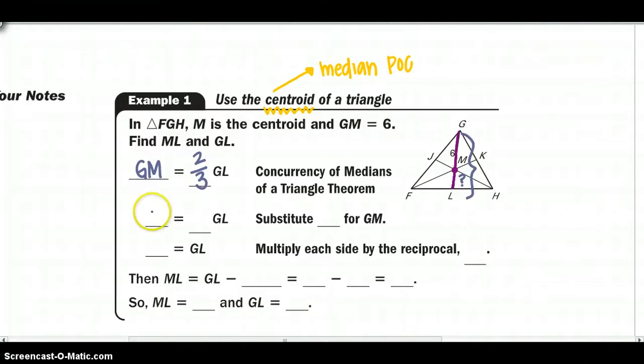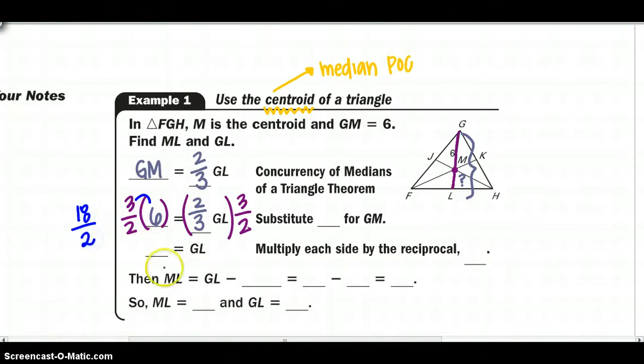So we can fill in the blank with 6 equals 2/3 of our whole length. And remember, to solve this algebraically, we multiply by the reciprocal, 3/2. Multiplying, 3 times 6 is 18, divided by 2, which gives me 9. So that whole length, GL, is going to be 9.